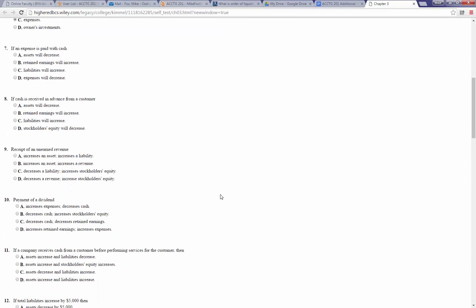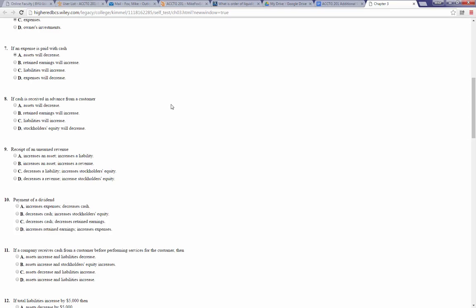Number 7, if an expense is paid with cash, then assets will decrease. That's true. Retained earnings will increase. That's not true. Liabilities will increase. Nope. And expenses will decrease. Nope. So assets will decrease. What asset? Well, cash.